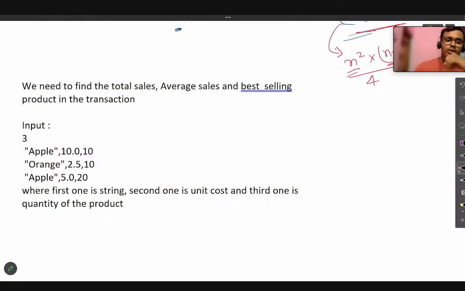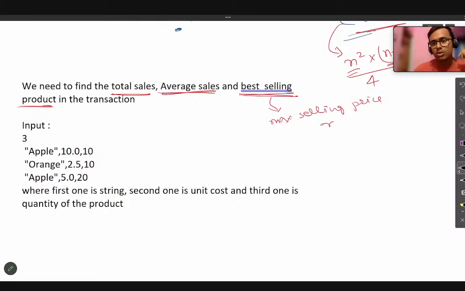So the problem says what? We need total sale, whatever the total amount of sale that will happen. We need average sale also, and we need the best selling product also, that is, which product is best selling. Now here, best selling would mean what? Because we do not get the exact output, for me the best selling product would be the product whose total selling price is maximum, or the one with maximum quantity sale. Accordingly, we can design our problem, okay?